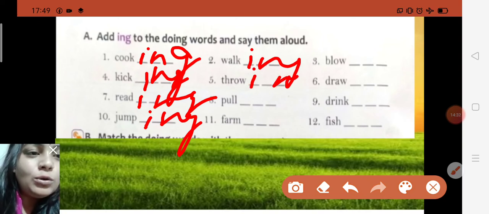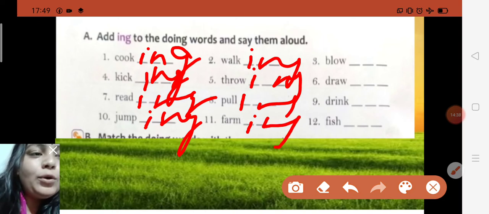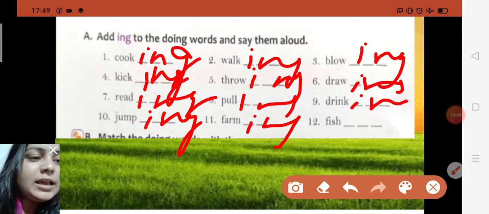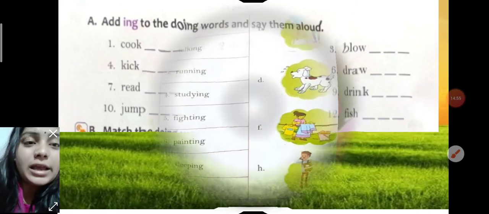Throw to throwing, pull to pulling, and farm to farming. Blow to blowing. We only just add ing while you are going to make it in continuous form. Draw to drawing, drink to drinking, and fish to fishing. Okay children, so with hope children you all have understood. Let us see the second number exercise.